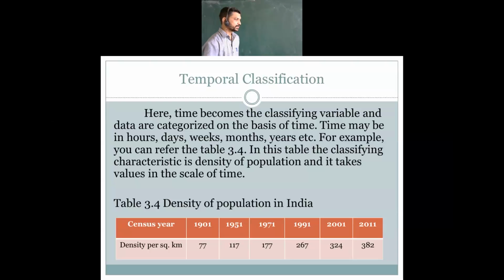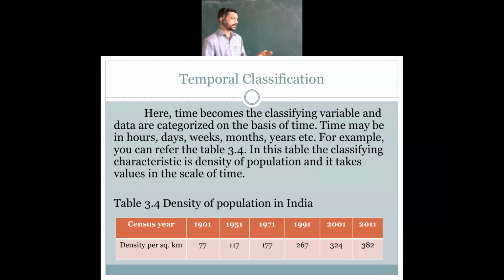Let's see. In the table format they have taken the census, where the data has been collected of the total population, then density per area, density per square kilometer, how many people stay, that has been told over here: density of population in India. See, in the year 1901, density of population per square kilometer was 77.